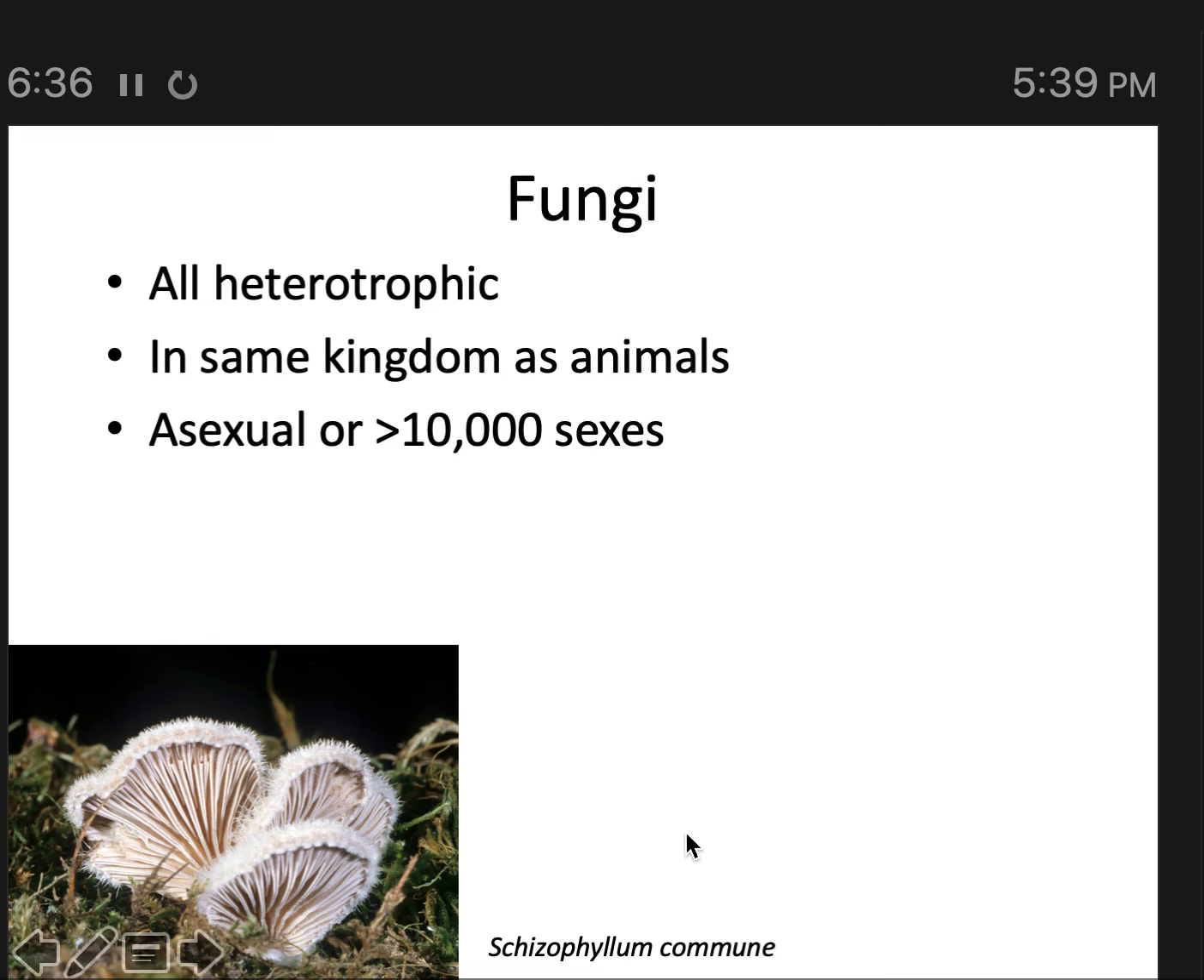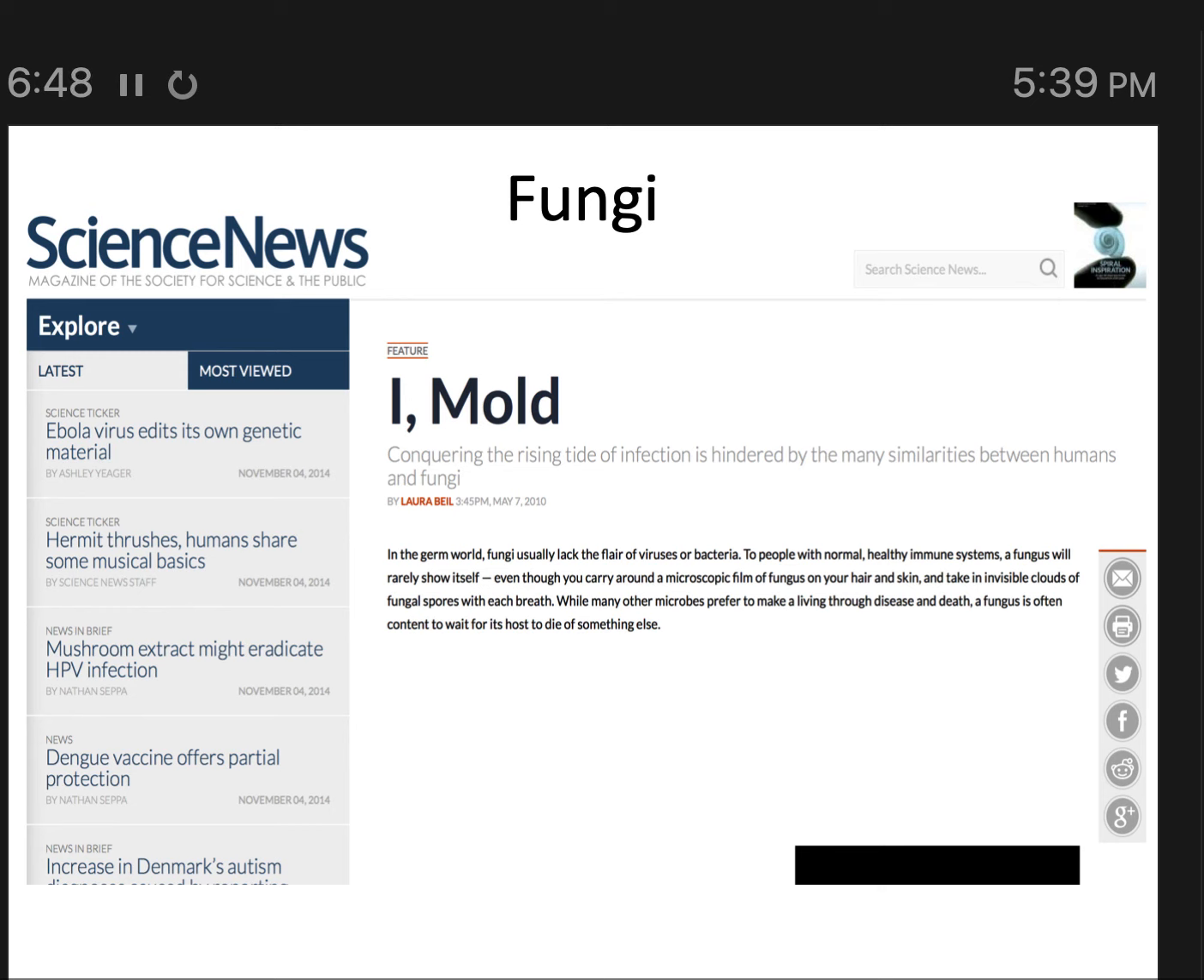So again, I'm going to remind you that the close genetic relationship between humans and fungi has medical significance. In the case of fungal infection, it can be difficult to find biochemical or anatomical features on a fungus to target with a poison that will not also poison the human host.